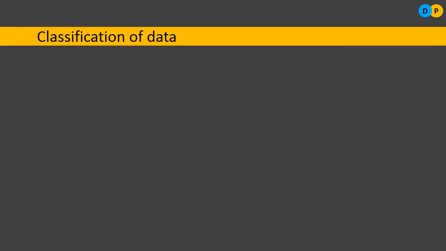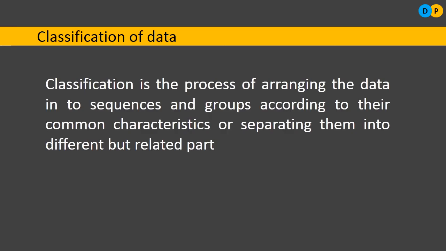Now let us go through the definition given by Professor Horace Secrest. Okay, so what is the definition given by him? He says that classification is the process of arranging the data into sequence and groups according to their common characteristics or separating them into different but related parts. So according to Professor Horace Secrest, he says that what is classification?